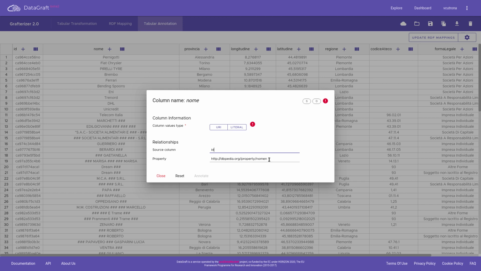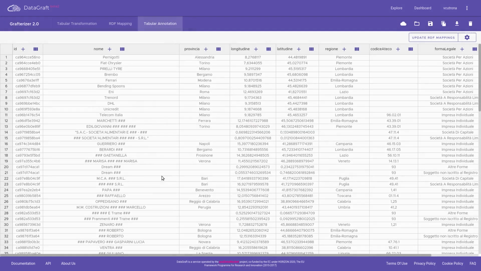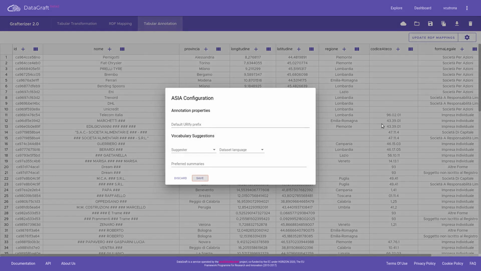In fact, we are using the default suggestion service with its default configuration. Asia has matched the Italian word nome against vocabularies that use labels in English. To get better suggestion, we need to make sure that Asia is aware that the language used in the table headers is Italian. Let's close the widget and fix the configuration of the service.